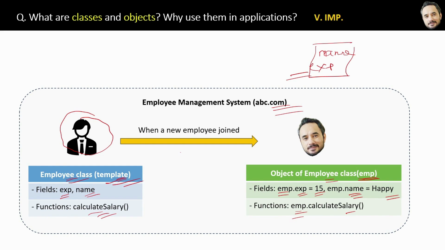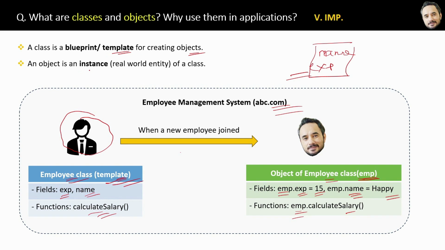Now let's conclude the simplest definitions of classes and objects. First, a class is a blueprint or template for creating objects. Then an object is the instance of a class. Instance and object are the same thing. And remember, classes or templates alone can't do anything. To use these classes or templates, we must create the objects. We must fill them, right?